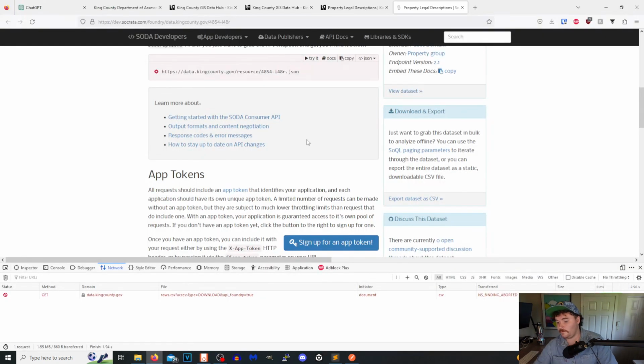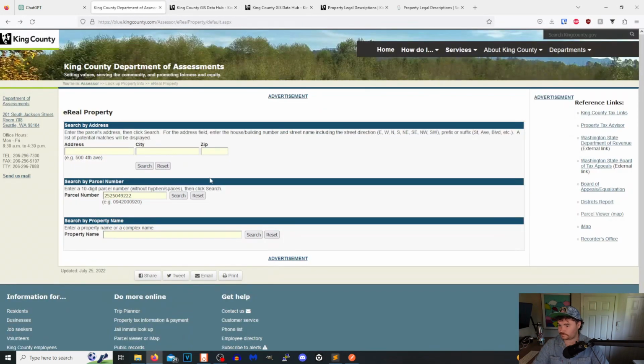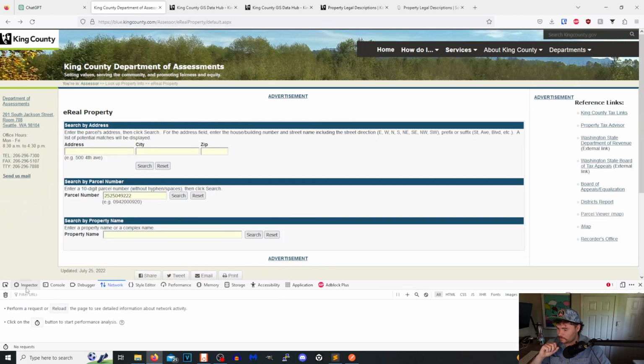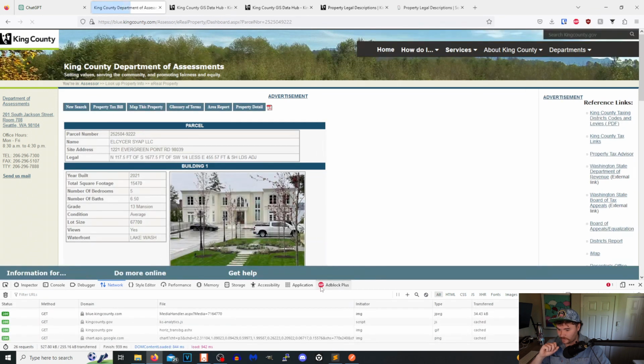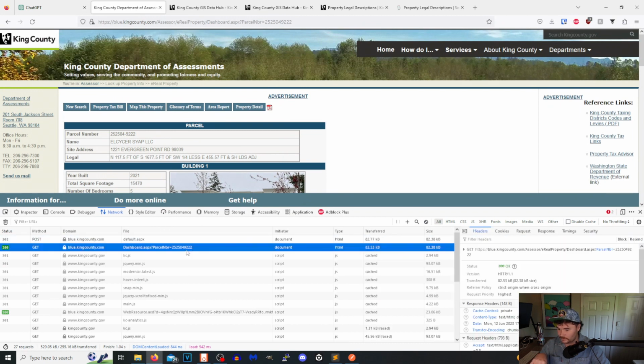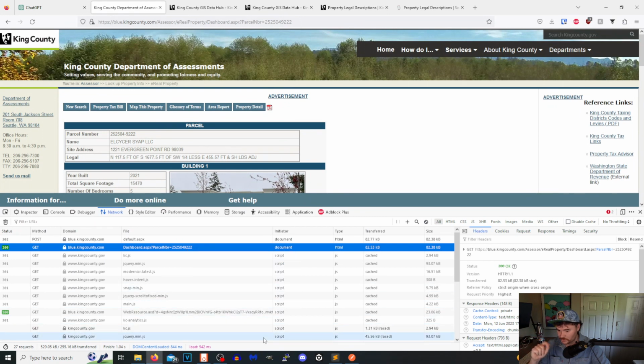So now that we got that, what we will do is right here. So you can enter a parcel number right here. So what we are going to do is we're going to inspect. We are going to go to network, and we are just going to capture this traffic right here. Okay, this is like a random house in Medina. So we will grab this curl, this POSIX curl request right there.